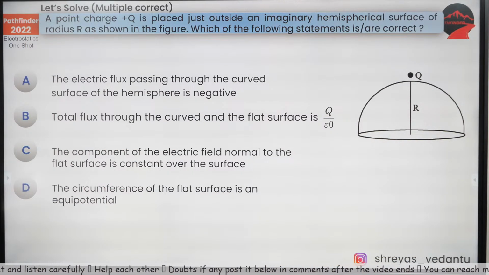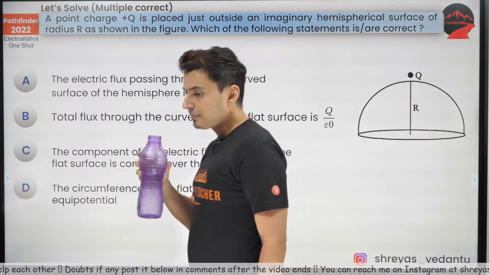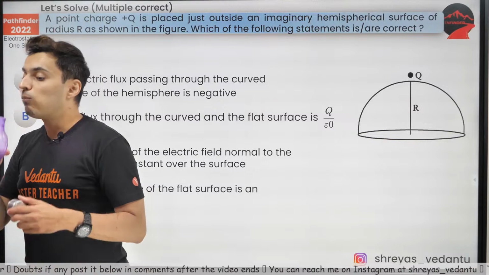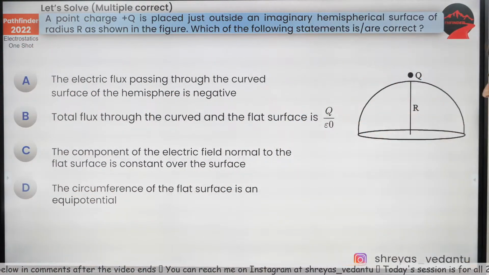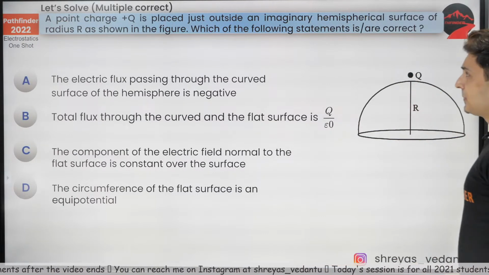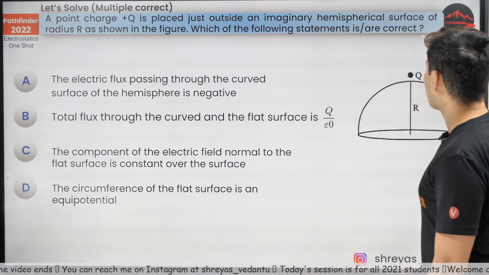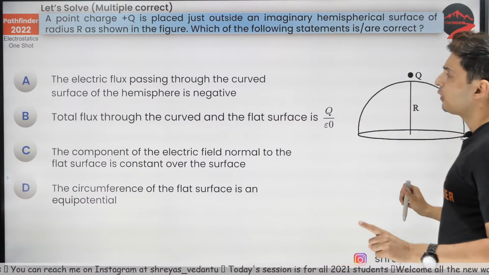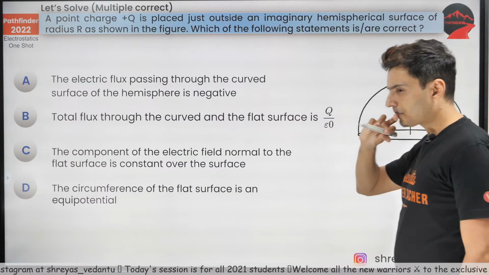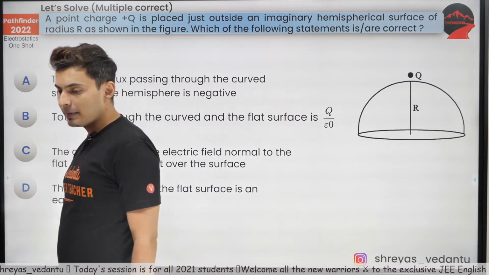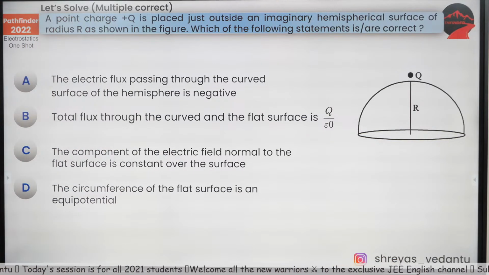Think about it. Come on, my warriors. A point charge is placed just outside an imaginary hemispherical surface of radius r as shown. Which of the following statements is correct? Think. Surya saying C and D. Interesting. Come on, my warriors. You can do this. It's not that difficult. Trust me on this.